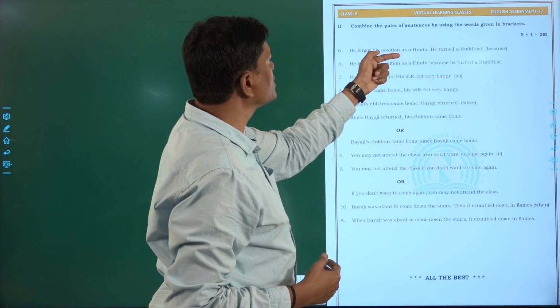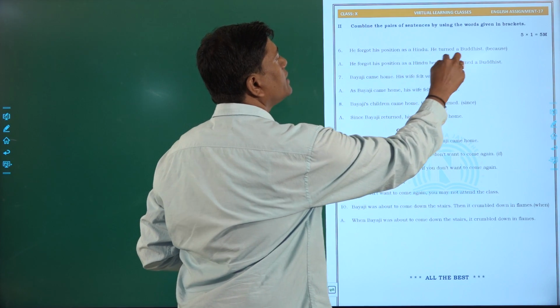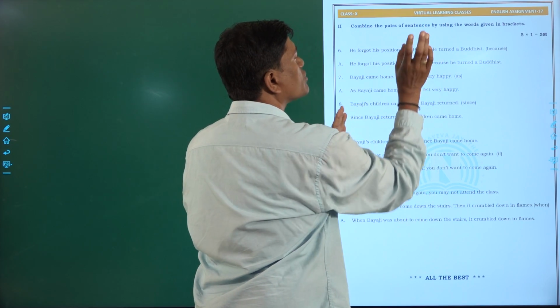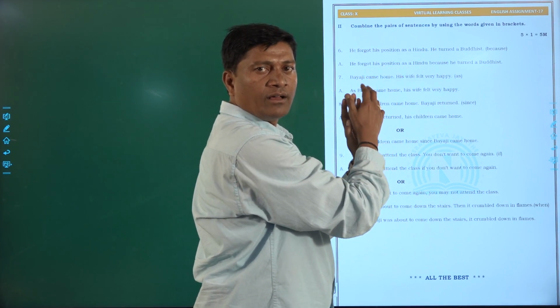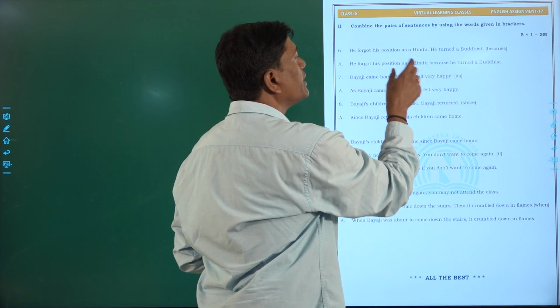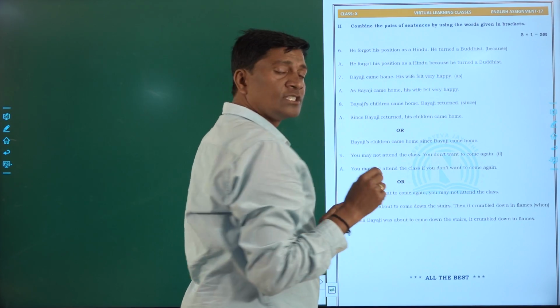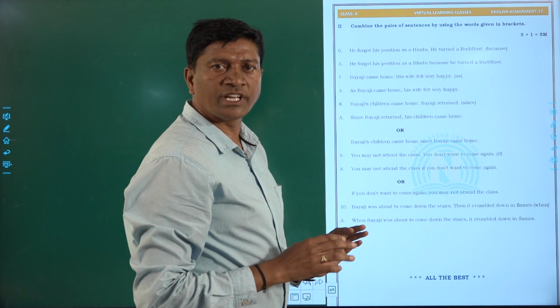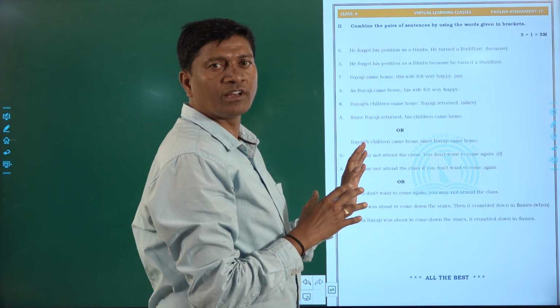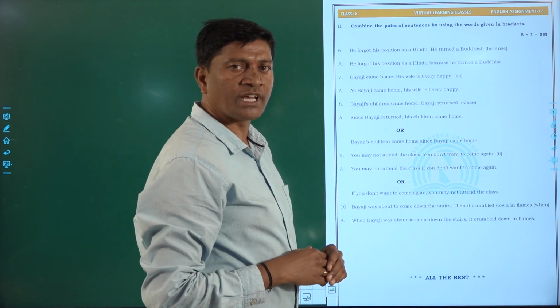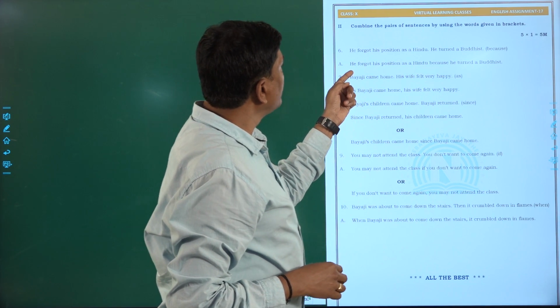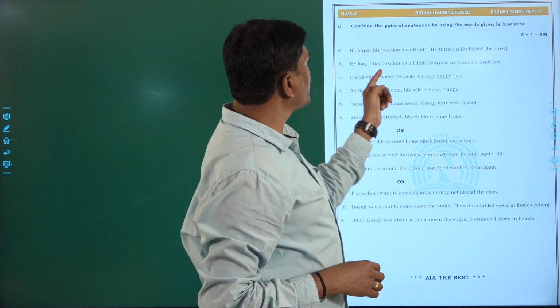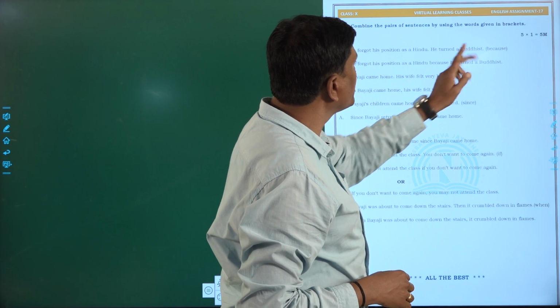He forgot his position as a Hindu because he turned a Buddhist. Just remove the full stop here and insert the subordinate conjunction. While using subordinate conjunctions, we should not use any commas or full stops in the middle of the sentence. At last, we have to use the full stop. Okay, next one. See the answer: He forgot his position as a Hindu because he turned a Buddhist.